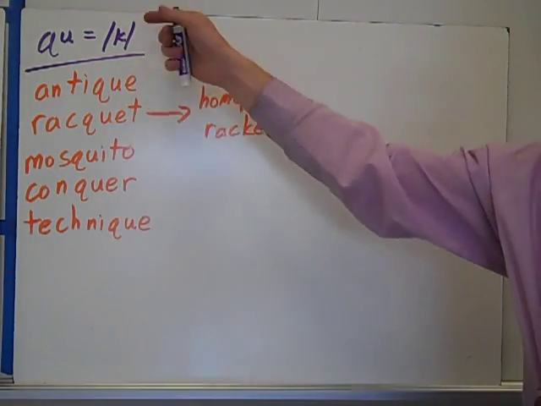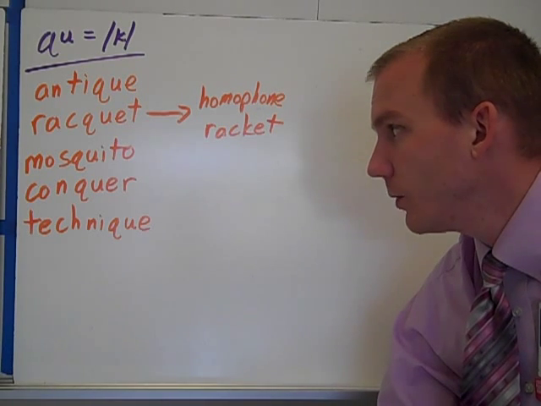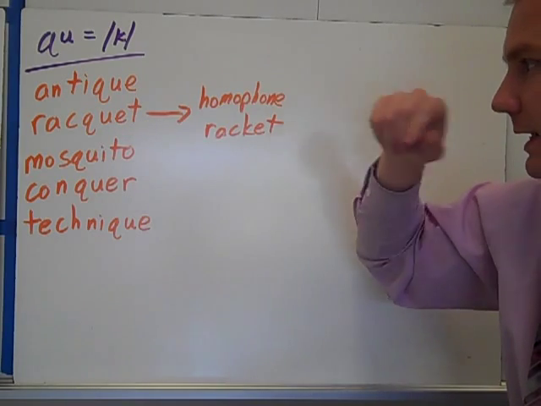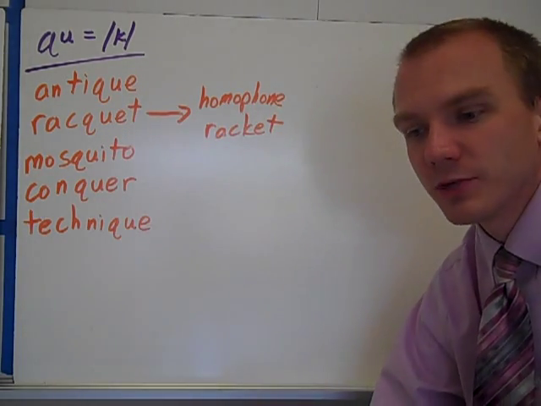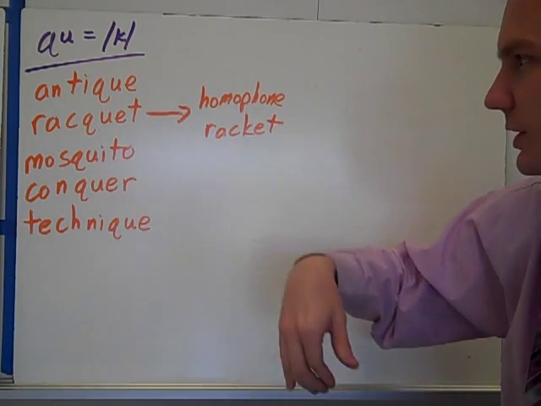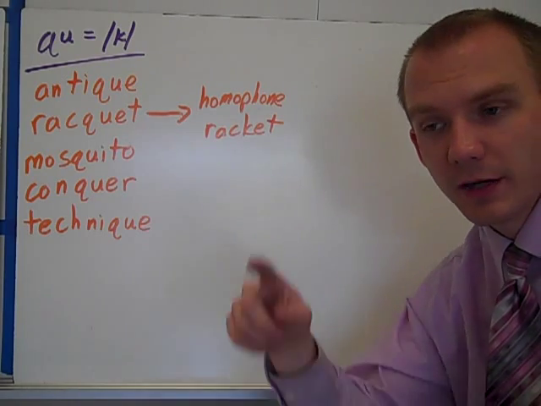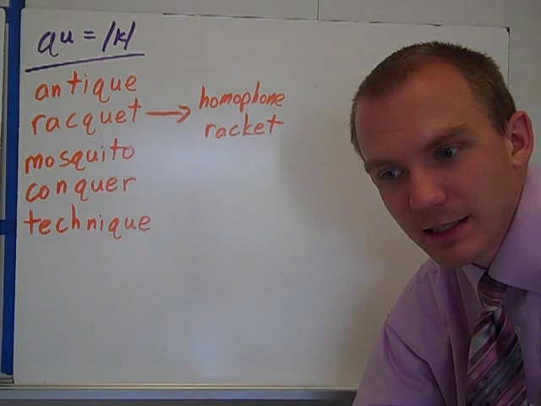QU equals k. Antique, racket, mosquito, conquer, and technique. Notice racket actually has a homophone. Racket. I looked this one up, and it was interesting that both of these could actually mean like a tennis racket or a racket you play badminton with, some kind of round thing with mesh that you hit a ball or something with is a racket.